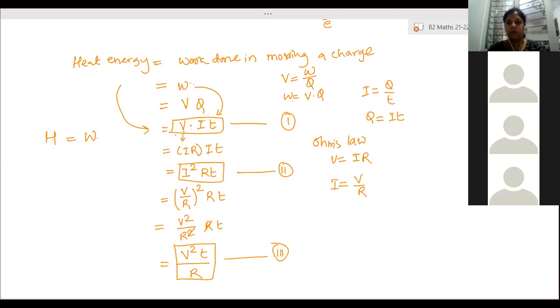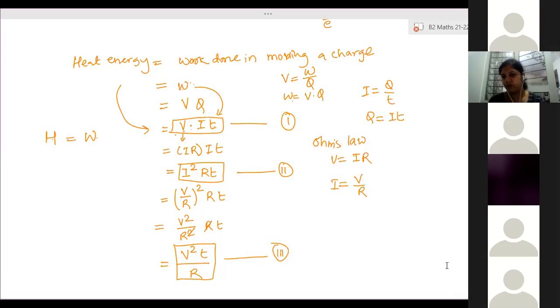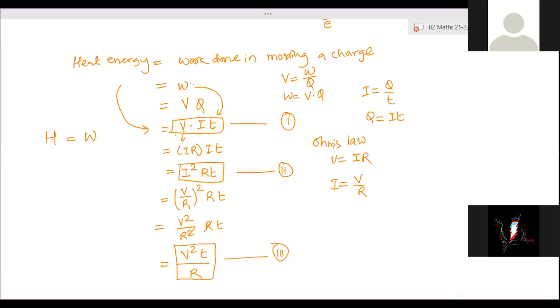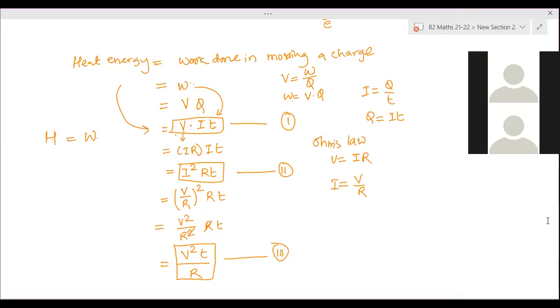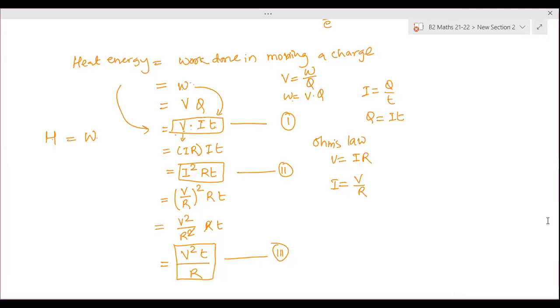Okay. Everyone turn on your camera, because only three or four students are speaking and others are not speaking at all. So I'm not understanding what they are doing. Everyone turn on your camera, because this is the important part. No one will explain this to you. They will only give you the formula and try to make you work on that formula. Everyone, please turn on your camera first.